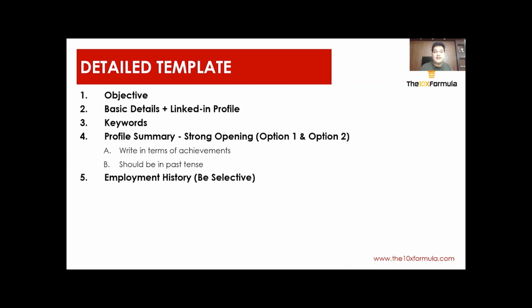Then comes the next section after the profile summary, in which you write your employment history. If you have a very elaborate experience, you have to be selective in highlighting the accomplishments across the organizations you have worked with, because typically even an experienced resume should not go beyond 2.5 to 3 pages.